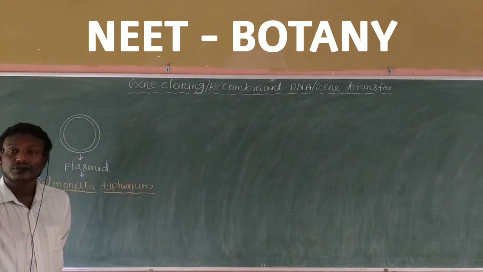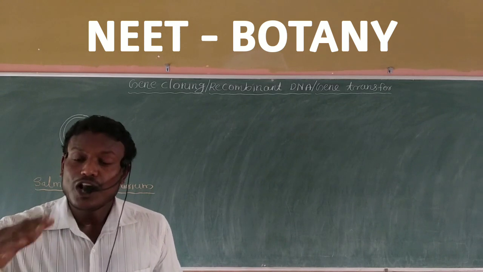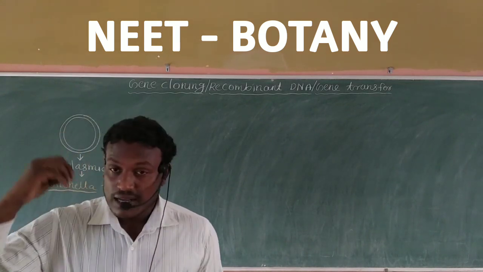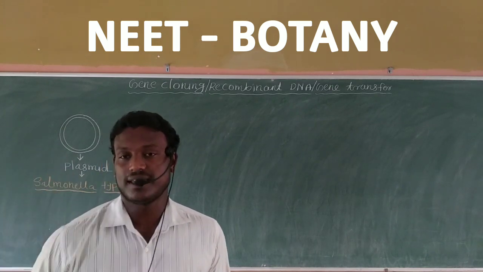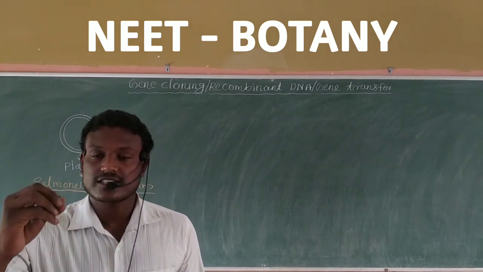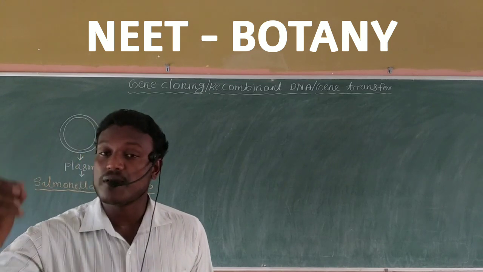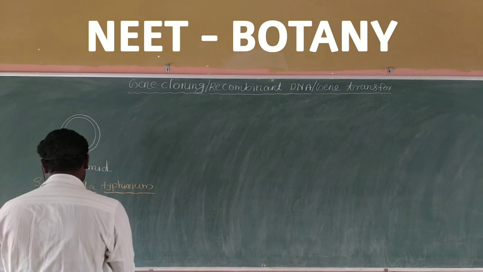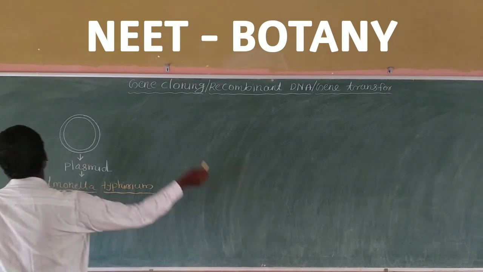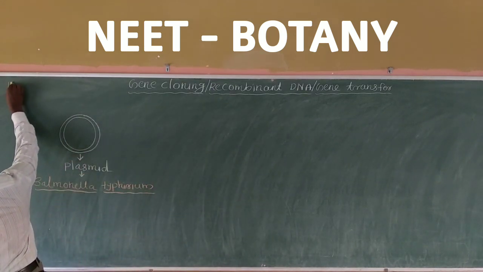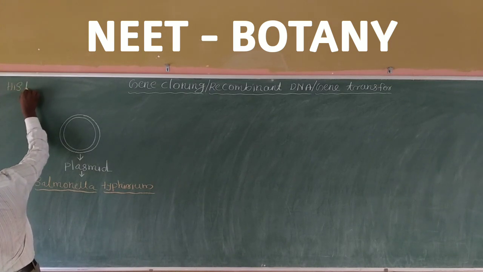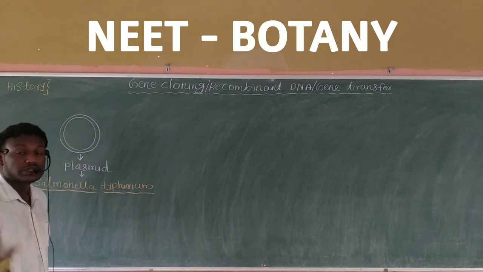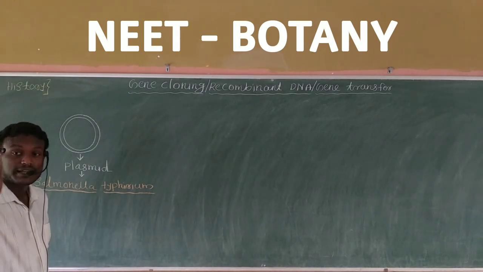So here you have to note one point. As we look at the history of making recombinant DNA, or the history of gene cloning, that credit goes to two persons. Please note the important names.